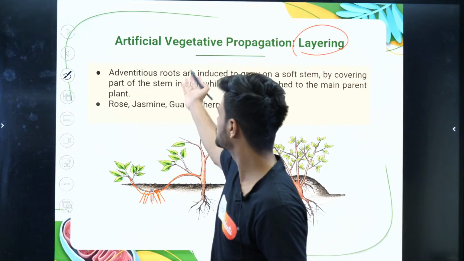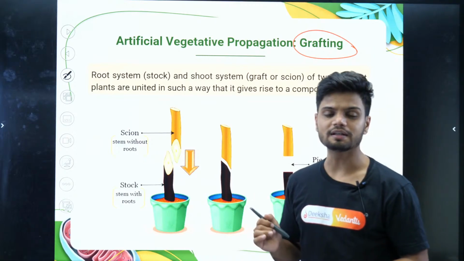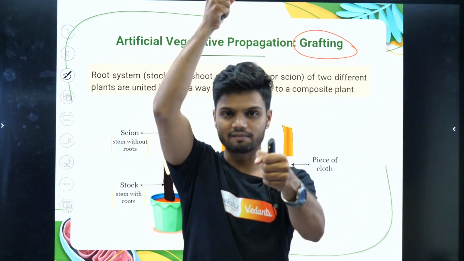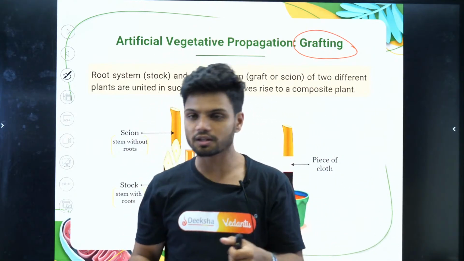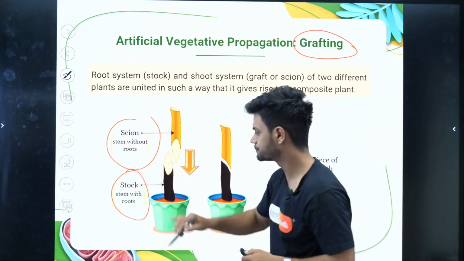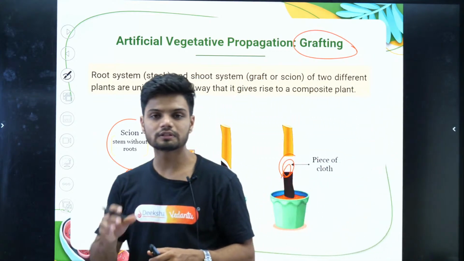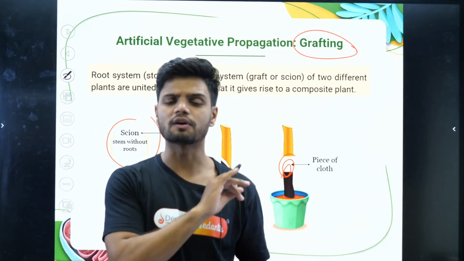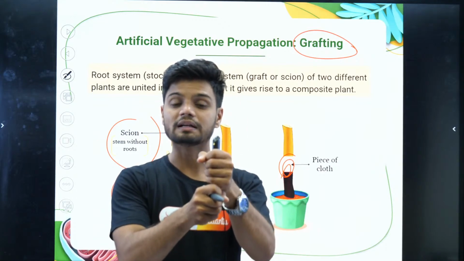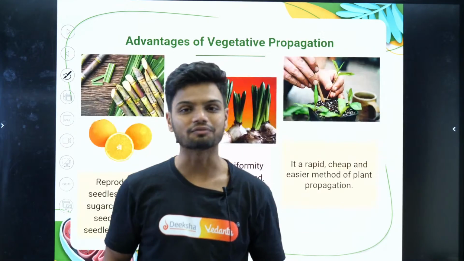That is vegetative propagation. Then we also have grafting. In grafting, we take two different plants and join them together. The lower part is called the stock, the upper part is called the scion. We cover it completely, and after some time, without using any glue, the two stems will completely fuse together. That is called grafting.